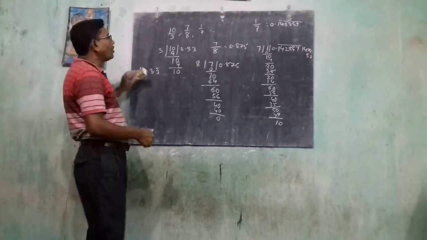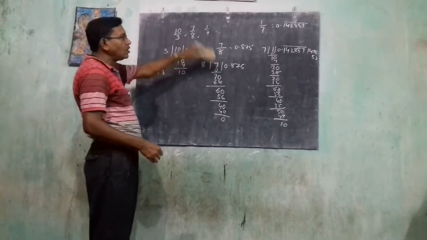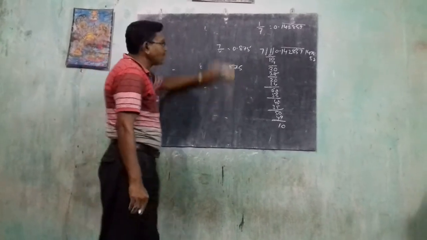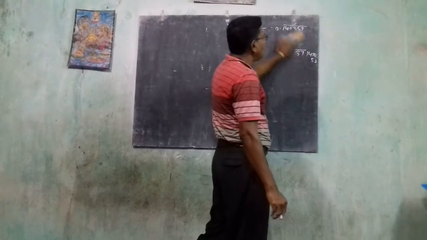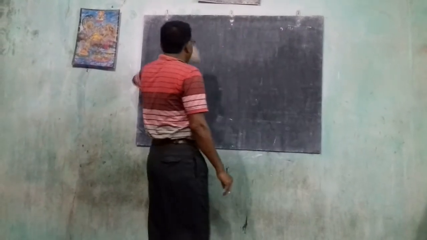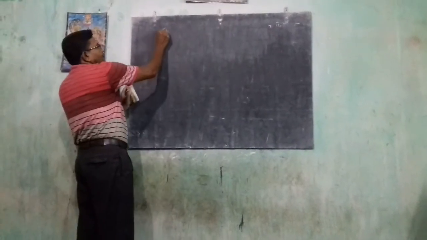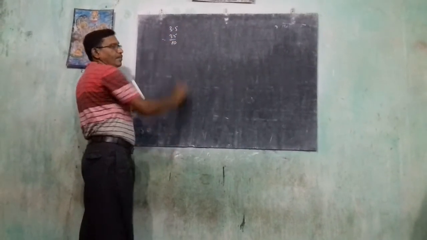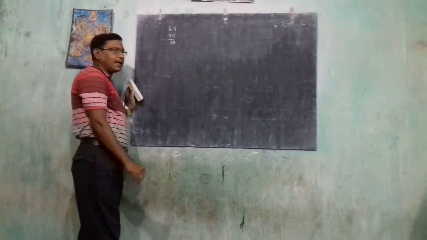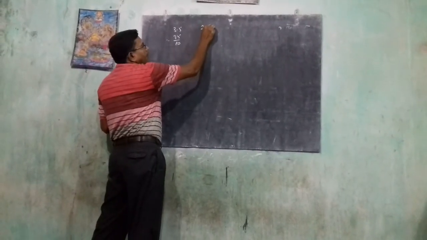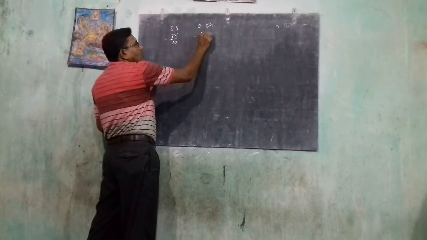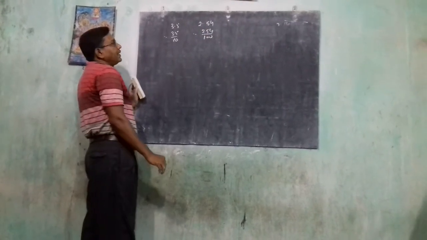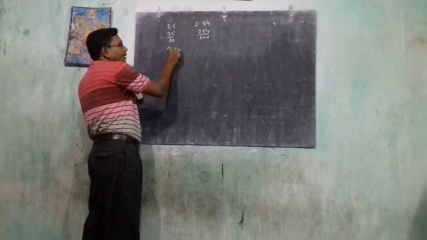Okay. Now suppose we go from the rational number to the decimal expansion. How do we come from the decimal expansion to the rational number? Suppose 3.5 is given. We can write 35 by 10, our rational number. Here 2.54 means 254 by 100. But for this type, suppose 3.5 bar.